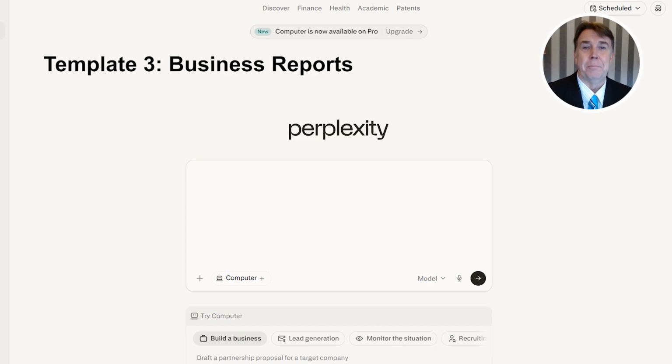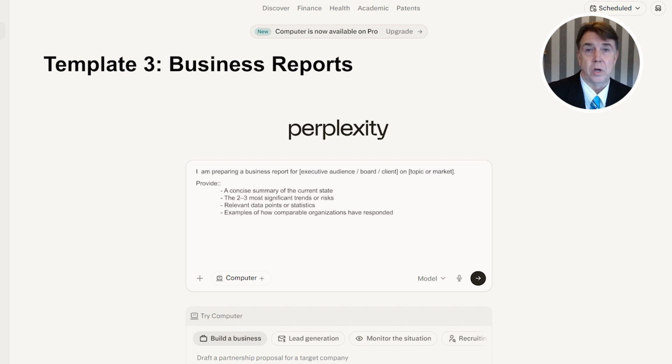Template 3, business reports. I am preparing a business report for [executive audience, board of directors, client briefing] on [topic or market]. Provide: 1. A concise summary of the current state of [industry issue]. 2. The 2 or 3 most significant trends or risks. 3. Relevant data points or statistics I can cite. And 4. Examples of how comparable organizations have responded.